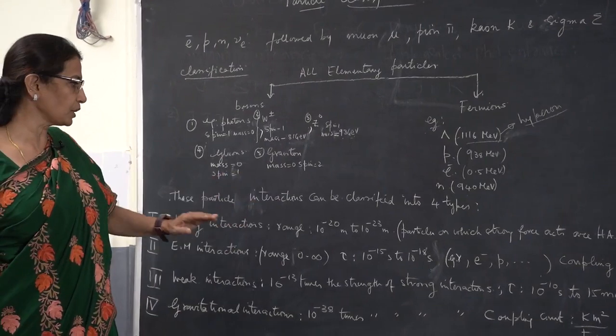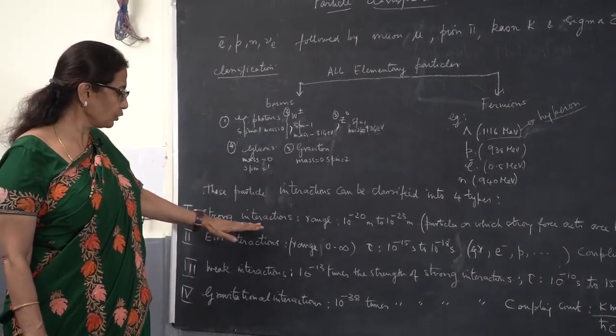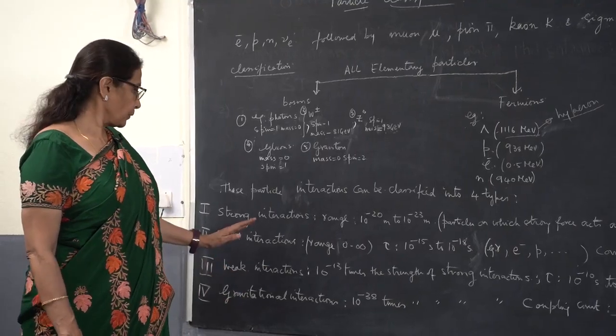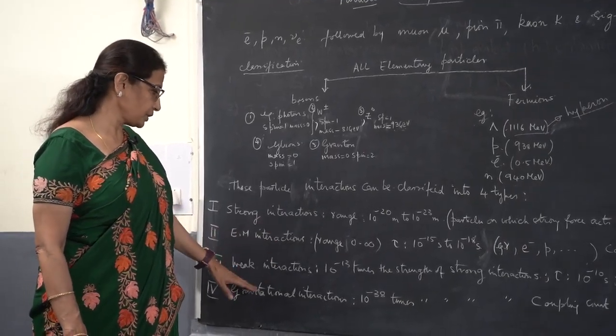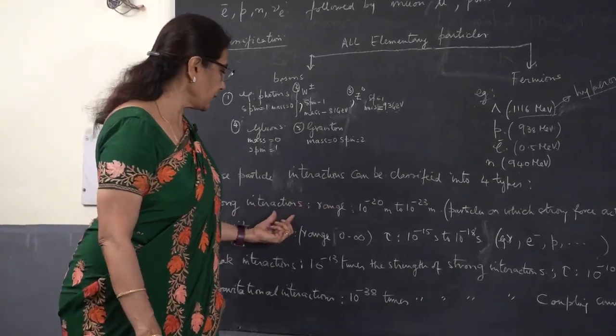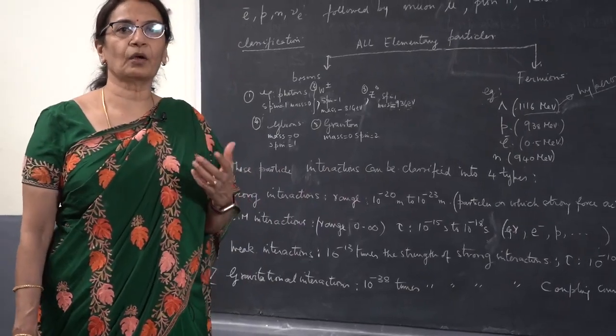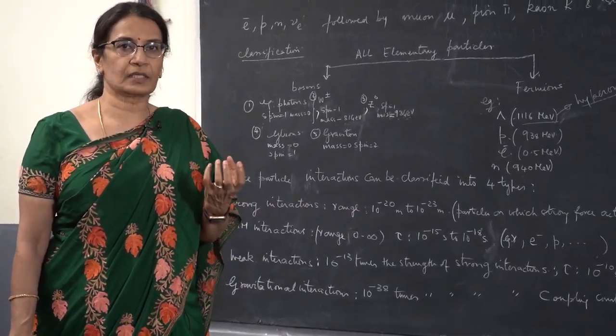As all of us know, any elementary particle interaction can be classified into four types of interactions. The first type is strong interactions. As you all know, these are the interactions which operate in a nucleus.